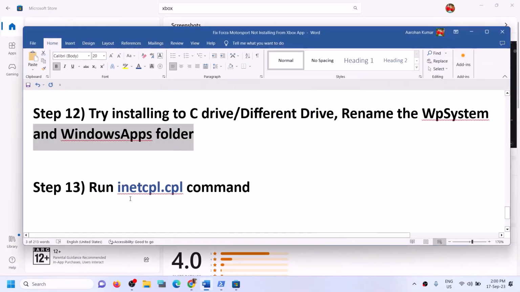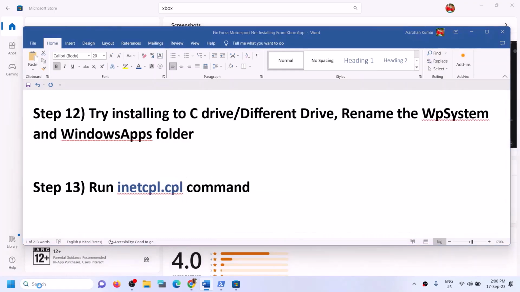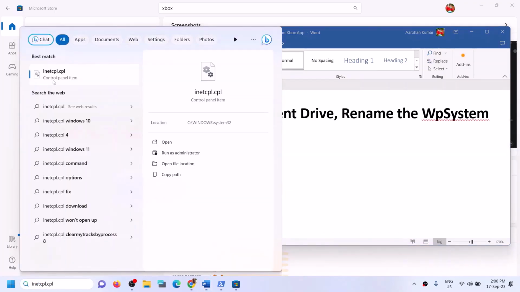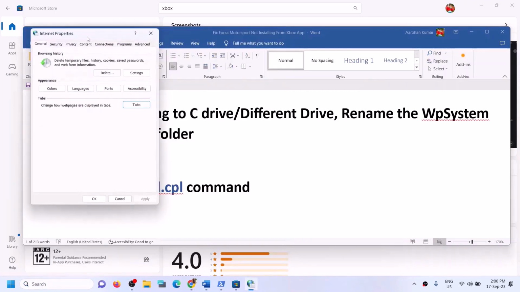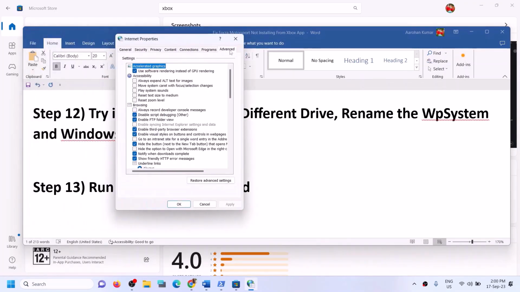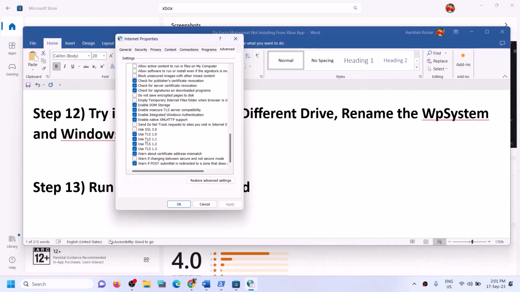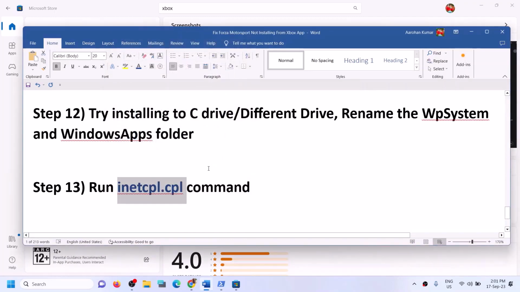Now the next step is to run the inetcpl command. Type in inetcpl in the Windows search box, click on it, and then go to the Advanced tab. Scroll down and make sure Use TLS 1.0, Use TLS 1.1, Use TLS 1.2, and Use TLS 1.3 are all four checked. Then click on Apply, click on OK. Now open the Xbox app or Store and then try to install the game.